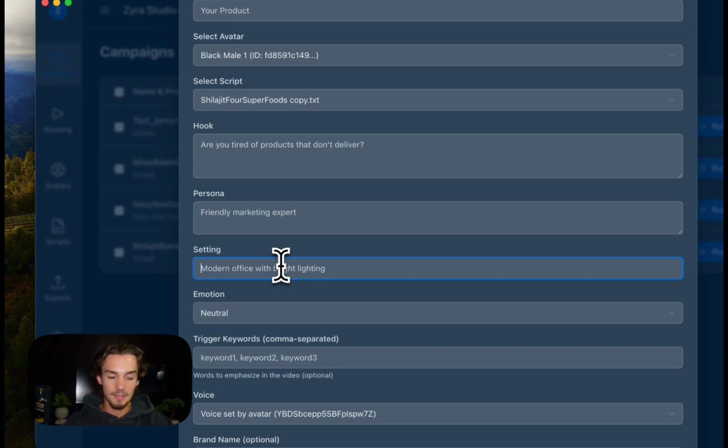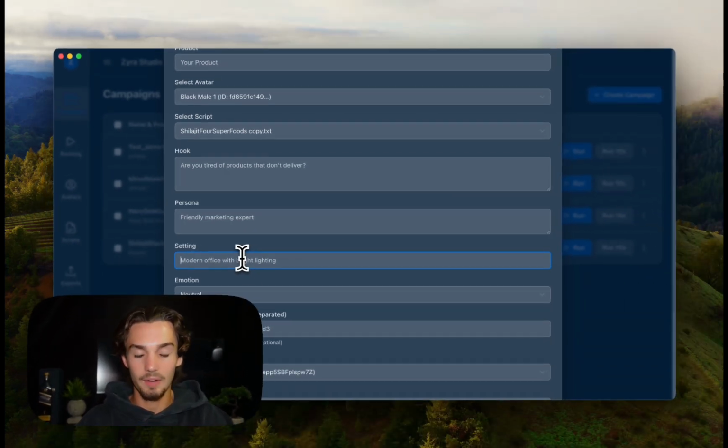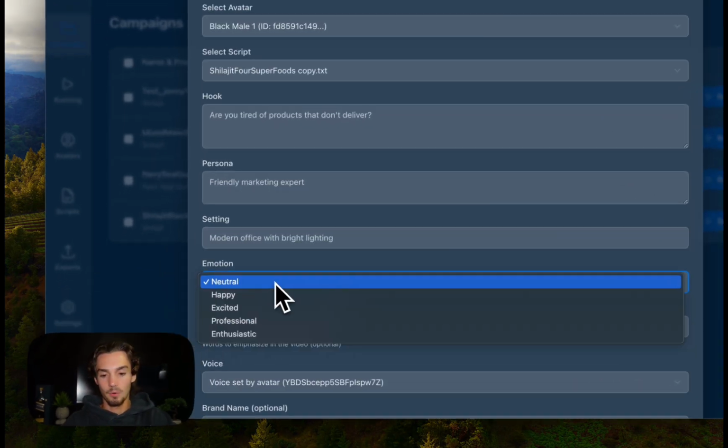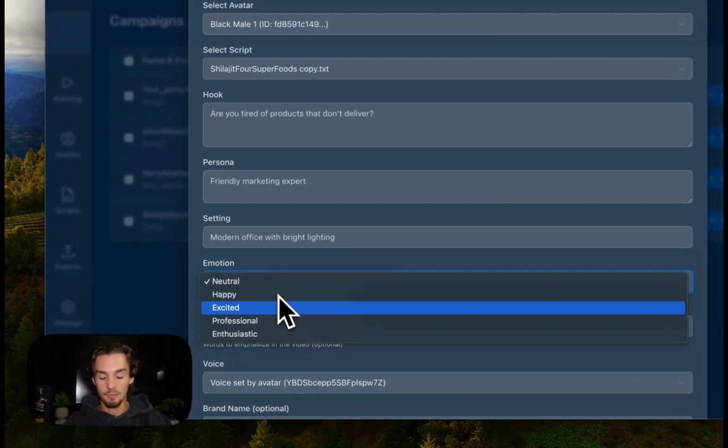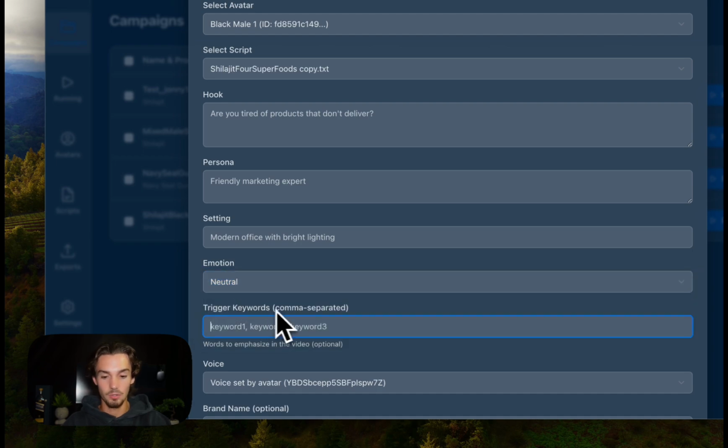For setting, podcast studio, outside, in the car, wherever they're at, I usually just recommend wherever the avatar is, use that kind of setting, because the GPT is going to understand kind of the vibe of the video. For emotion, you can have more than these 5, but I always just basically use neutral.